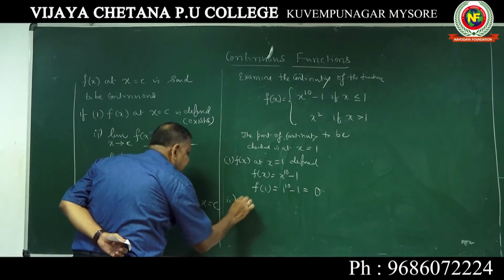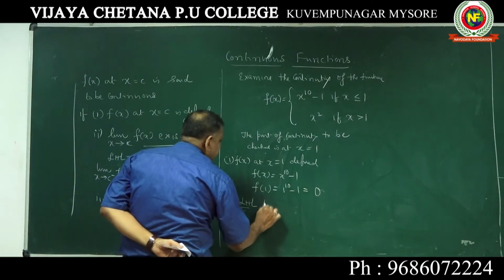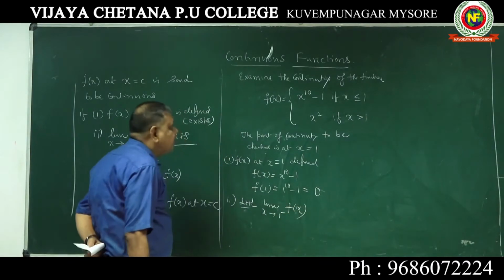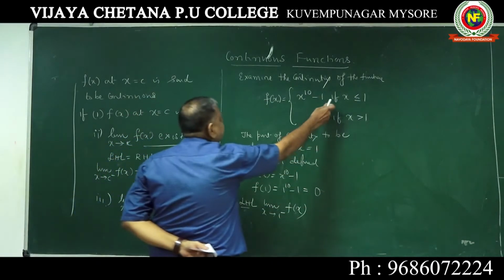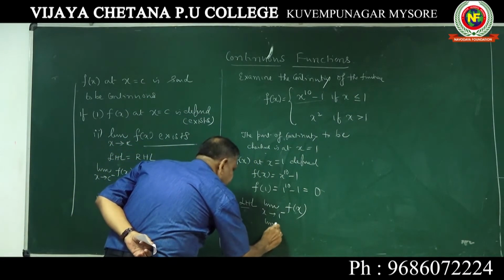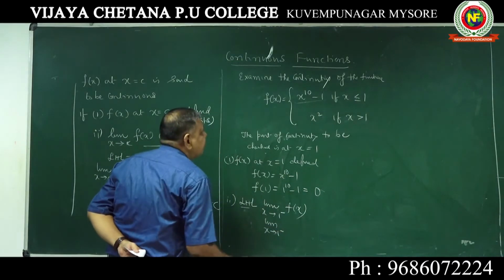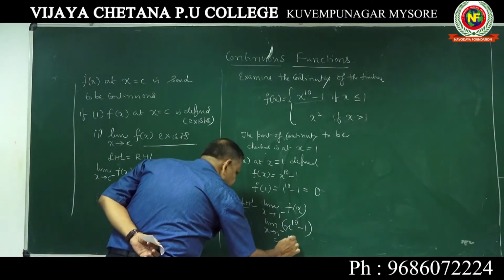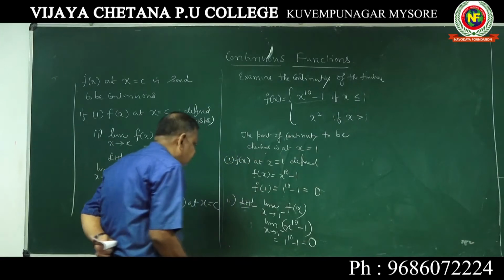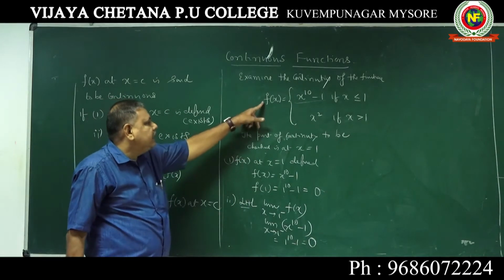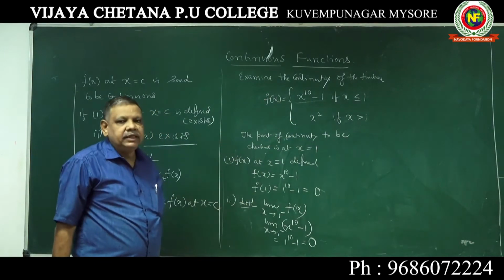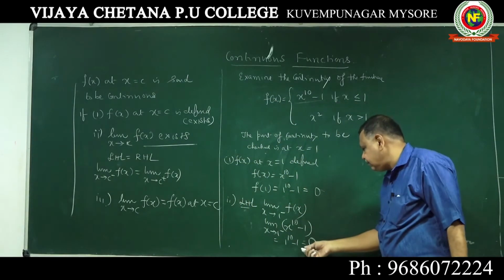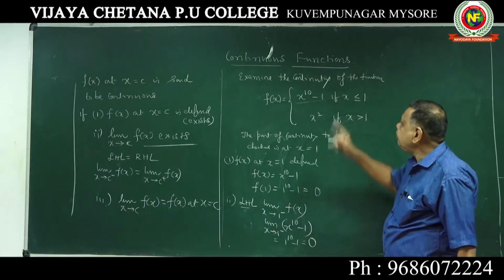Now take the second condition. Take LHL, the left hand limit, which is the limit as x tends to 1 minus of f of x. What function will you take? For 1 minus, you should take x to the power of 10 minus 1. Put x equal to 1: 1 to the power of 10 minus 1 is 0. This is your left hand limit, understood? When taking 1 minus, always take values less than 1.